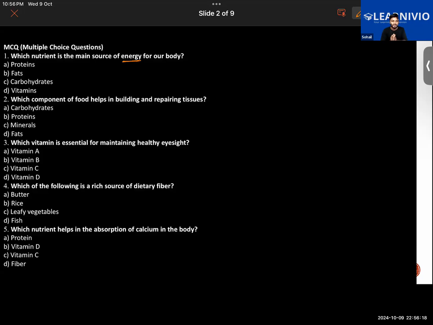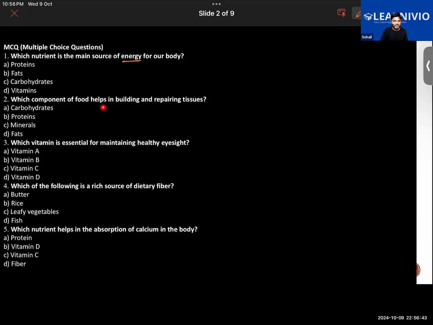Fat and carbohydrate, both of them provide us with energy. But do we consider fat as the main source of energy? Do we consume fat in more quantity to obtain energy? Because fat will lead to obesity, it will lead to heart disease, it will damage the liver.